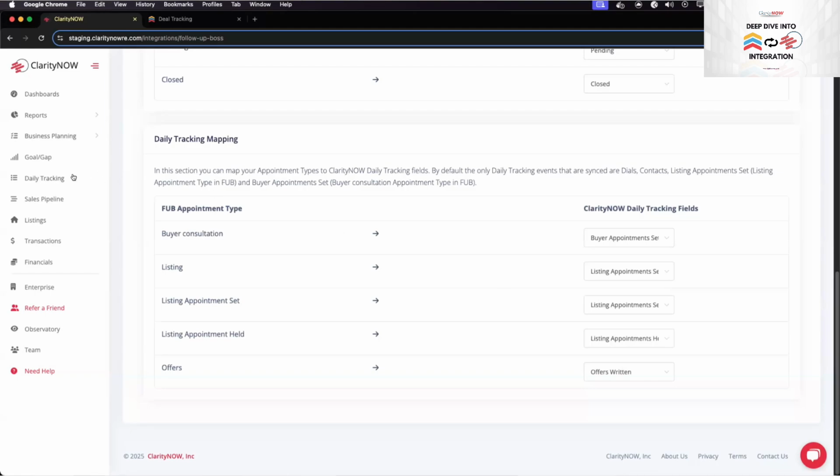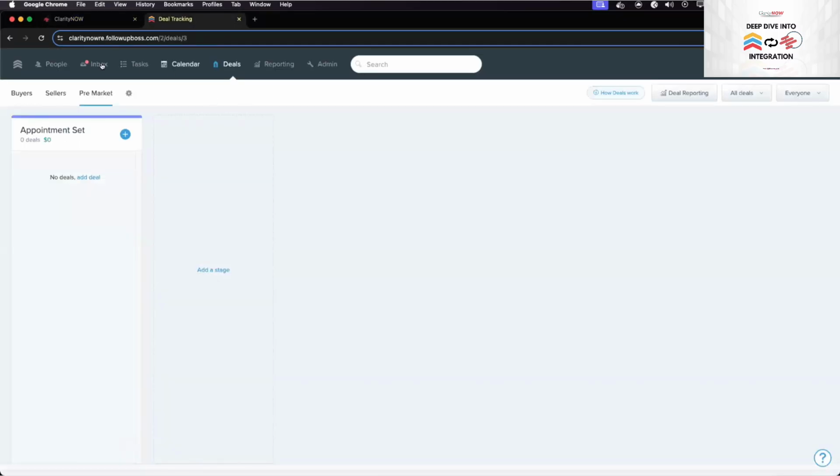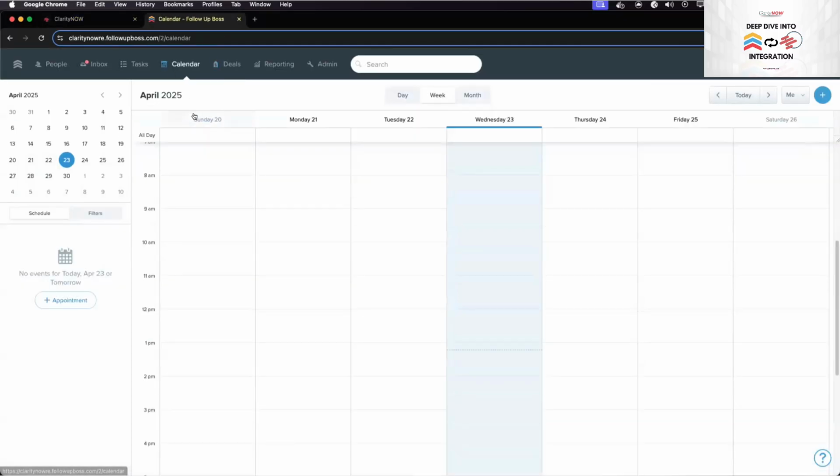So daily tracking is a section in our system where you track all of your daily events. So your dials, your contacts, listing appointments, and so on. In this section here, we pull in over any of the Fub appointment types, which are created and managed in the calendar.